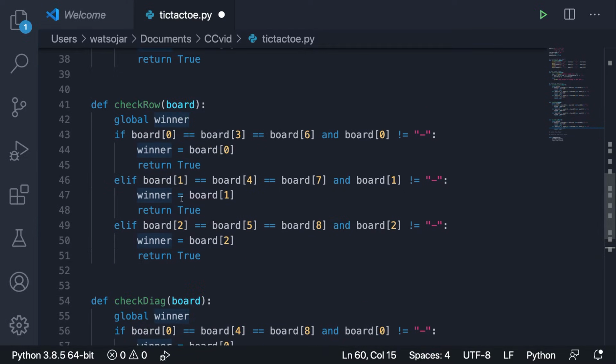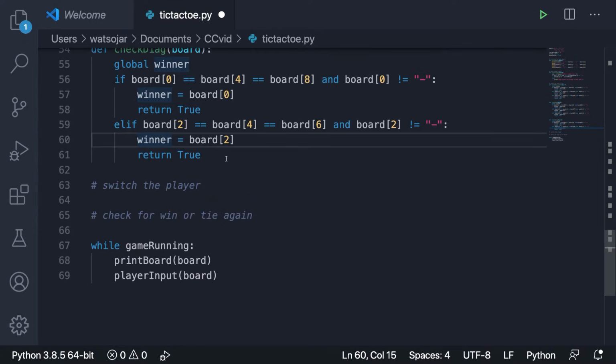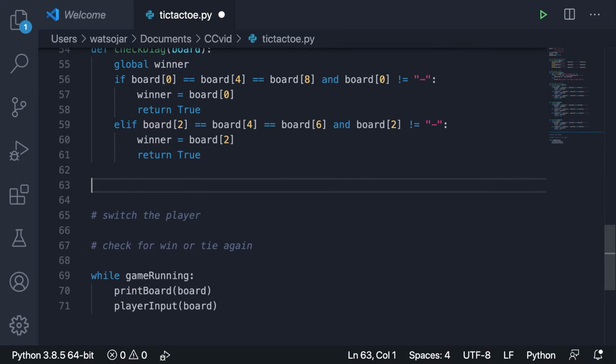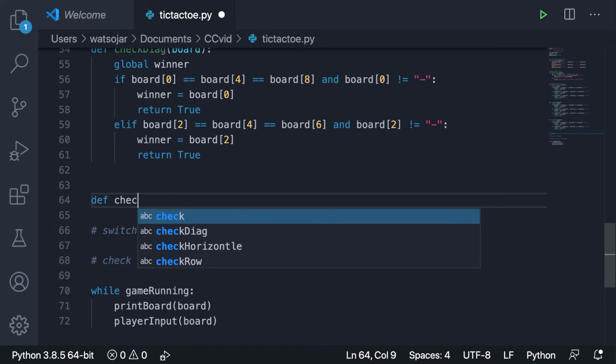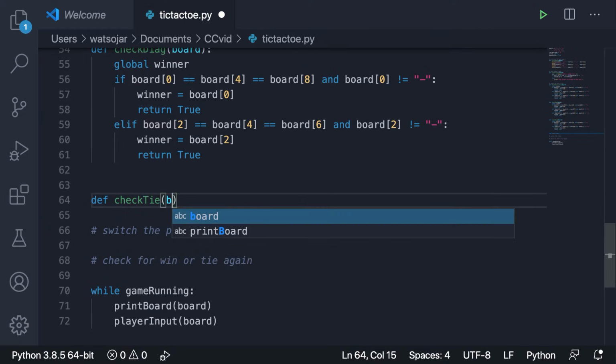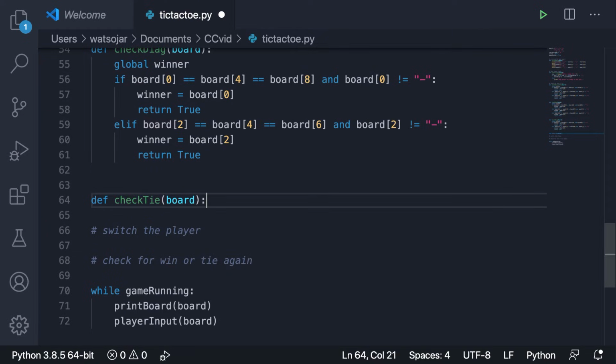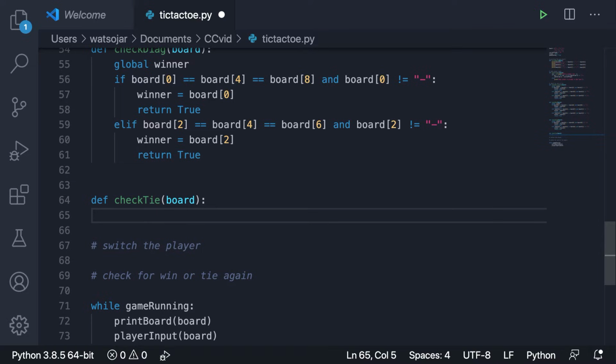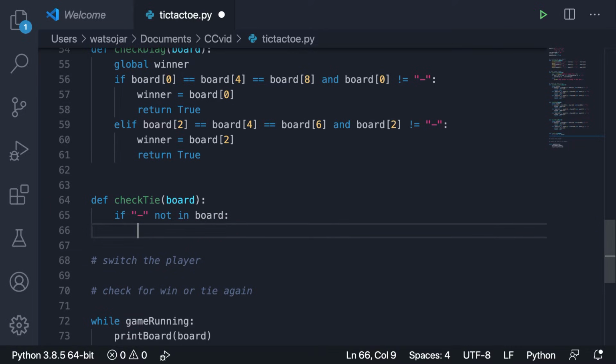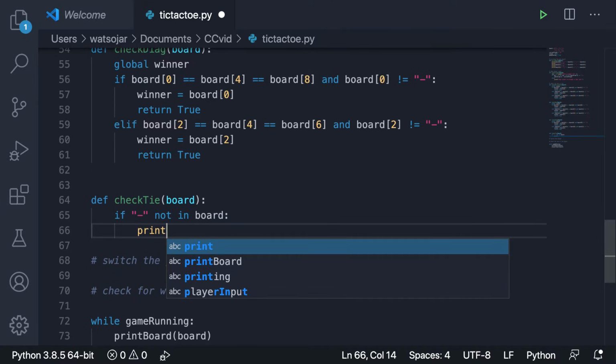But now let's check to see if there's a tie, and this is very, very easy to implement. Okay, so let's say check tie and pass in board, and then all we have to do is one conditional statement. Okay, so now we can say if that dash is not in the board, then all we have to do is print out that game board again, right?